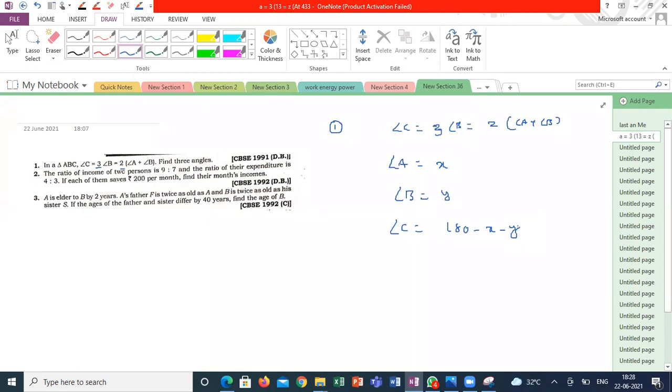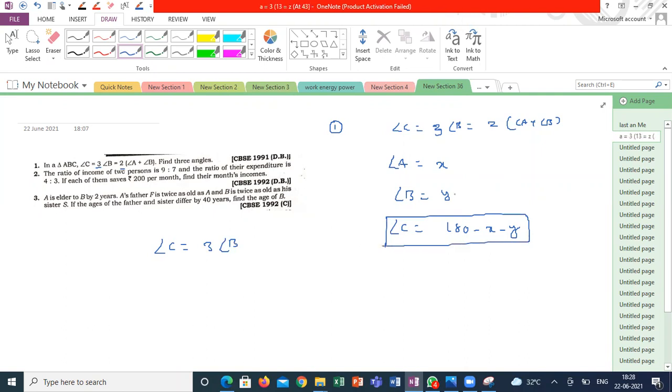So how to generate the variables here? How to generate the linear equations? We know angle C is equal to 3 times angle B. So I am not going to mention this one. Keep it like this.